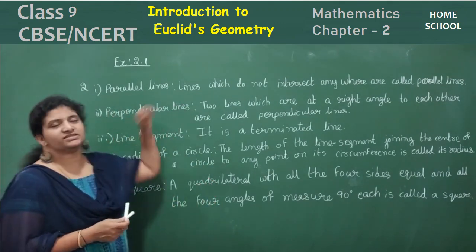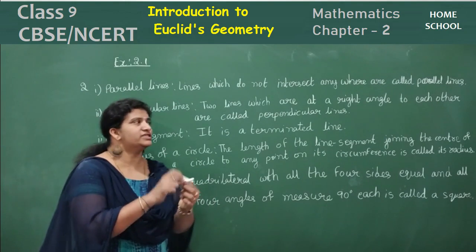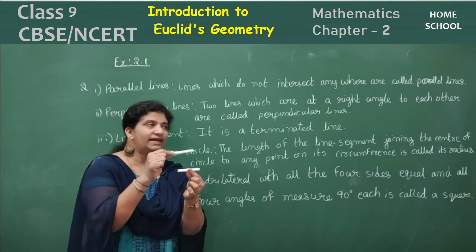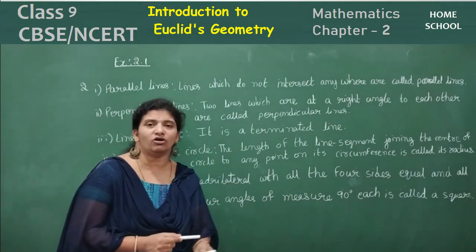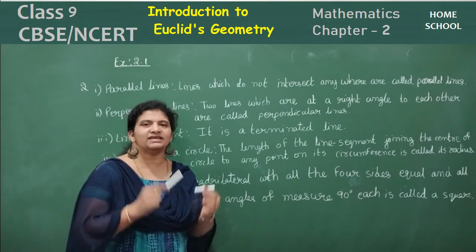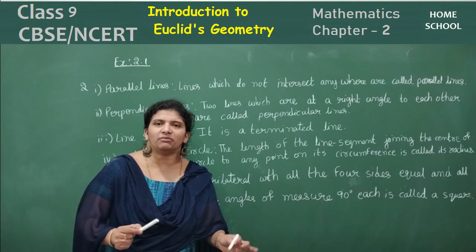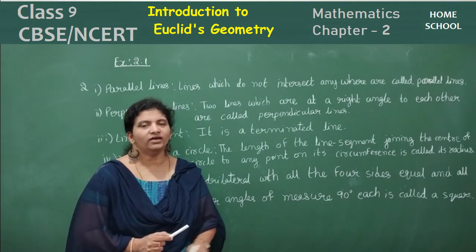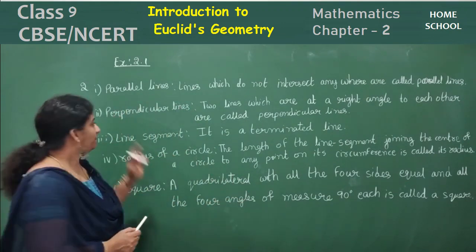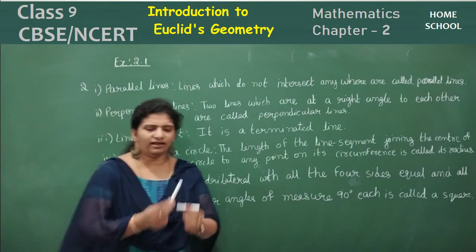So look here, what is this definition? Lines which do not intersect anywhere are called parallel lines. These lines, if you extend indefinitely, never meet together. Okay, so coming to your next term, perpendicular lines.